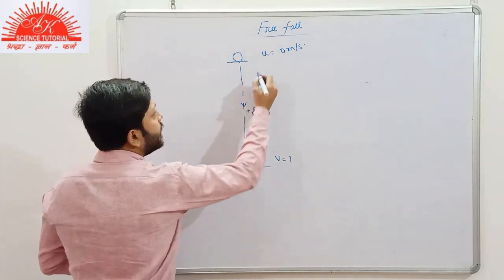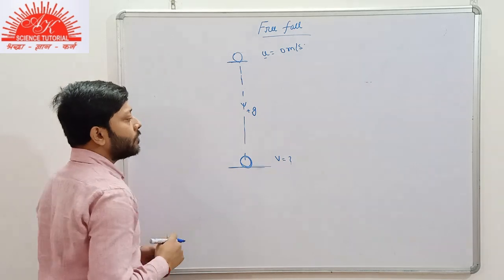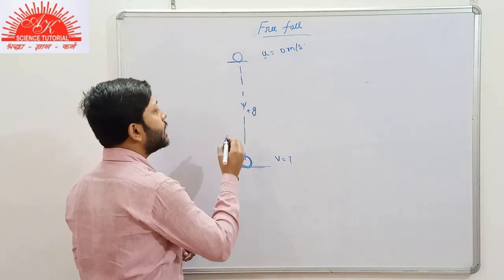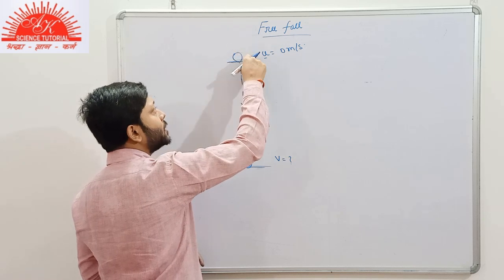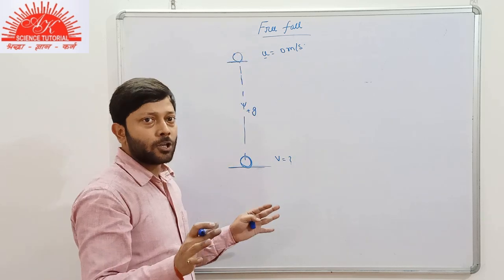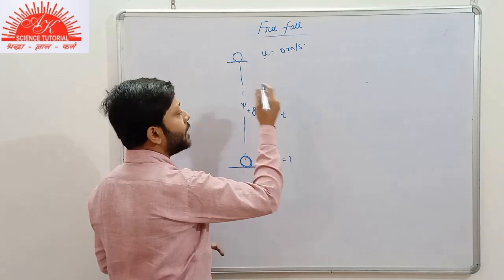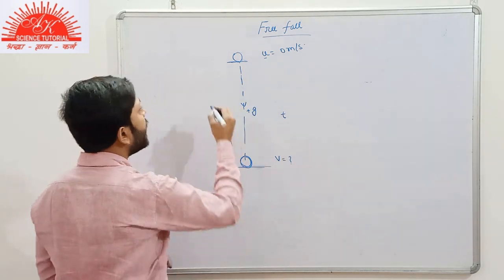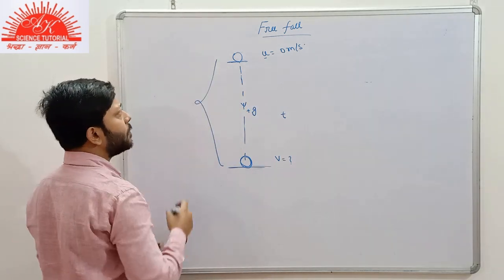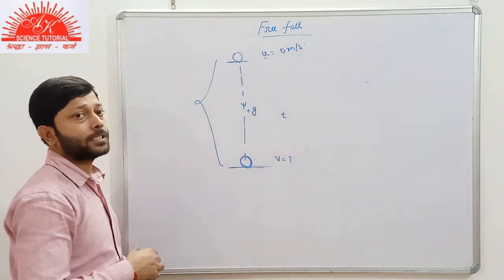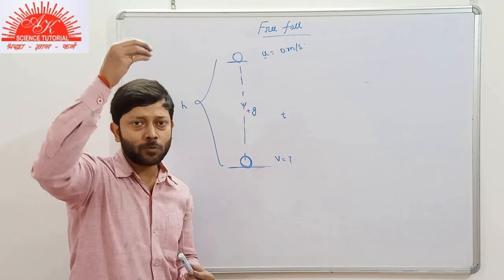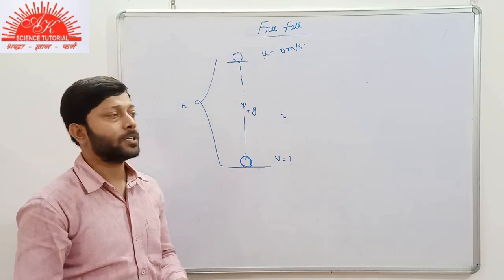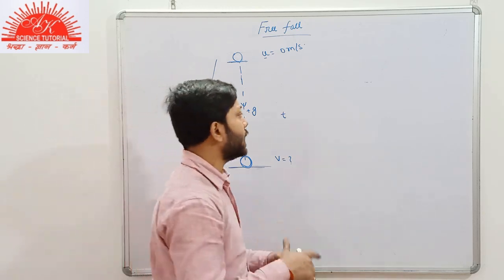So what is the u? 0 meter per second. Final velocity is not known to us. And the time taken by the body to come from this position to the earth's surface is also not known to us. Suppose that the time taken is t. And the distance covered by the body during this process is not known to us. We suppose it to be h, because this motion is in vertically downward direction. So we denote the displacement by h.